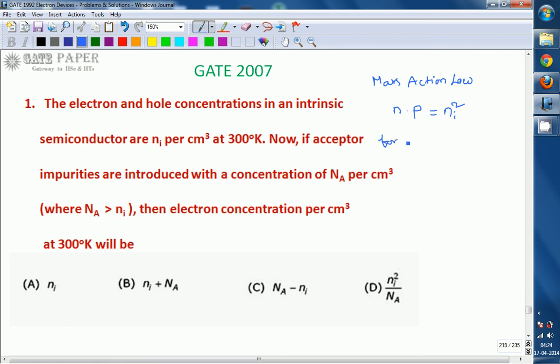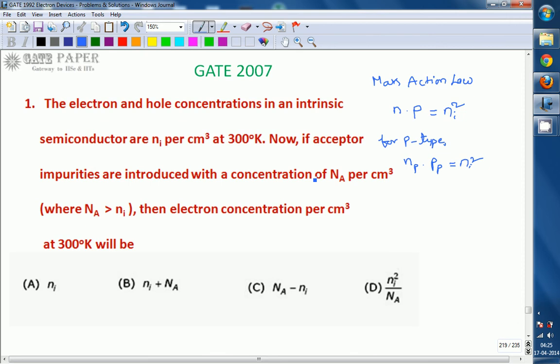So this will be treated as for p-type. For p-type, the mass action law is specified by simply adding subscripts for the electrons and holes: Np multiplied by Pp is equal to Ni square. This is the mass action law for p-type. Whereas acceptor impurities are Na per centimeter cube, that is, per unit volume Na number of acceptor impurities are added.